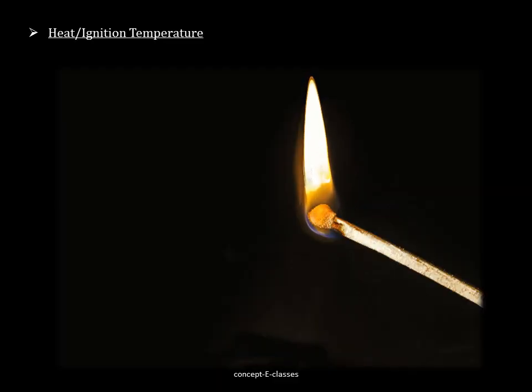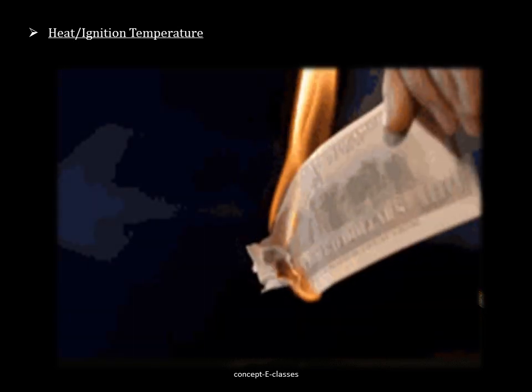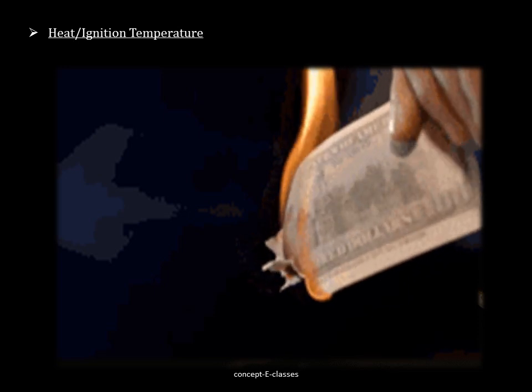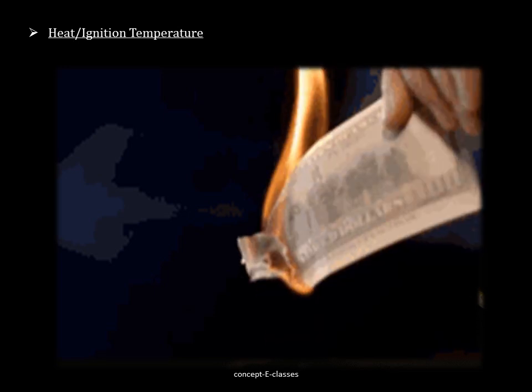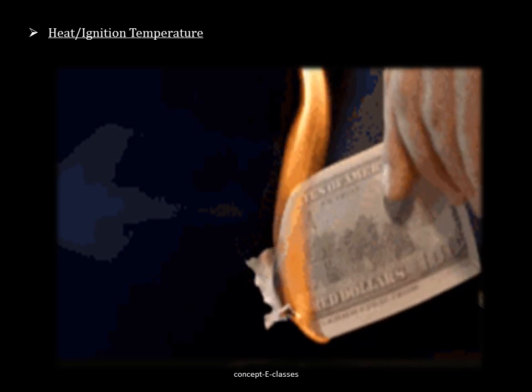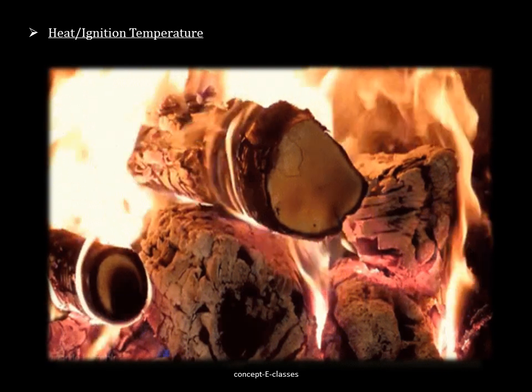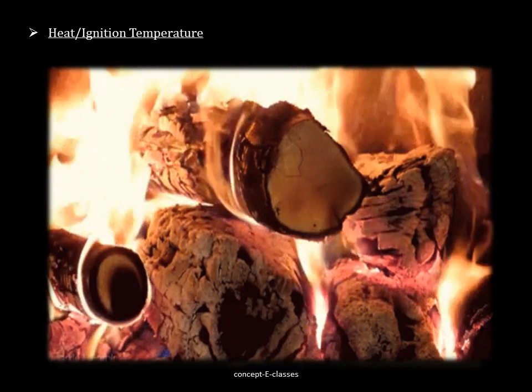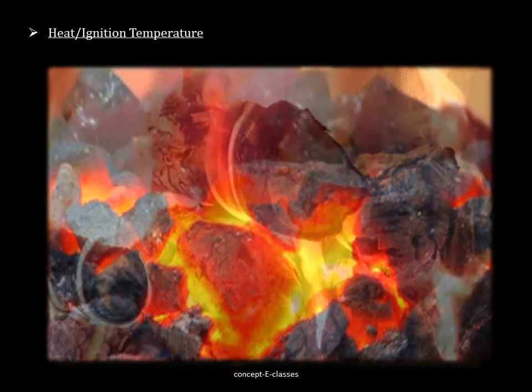Now let's see how heat is required for combustion. Let's see a few examples. Does a matchstick burn by itself? No. When a matchstick is rubbed on the side of a matchbox, heat is created due to friction and thus the matchstick burns. Similarly, paper also doesn't burn on its own, but it burns when a matchstick is brought to it. But if we use a lighted matchstick on a piece of wood, or in the case of coal, it doesn't burn as paper does. We have to use either paper or kerosene oil to start a fire in wood or coal.